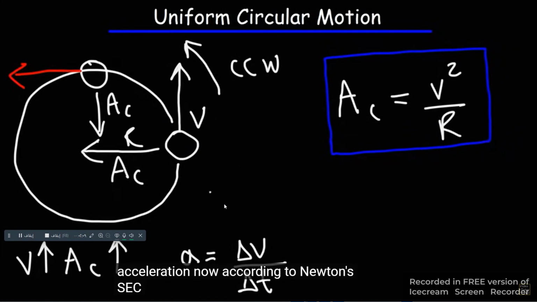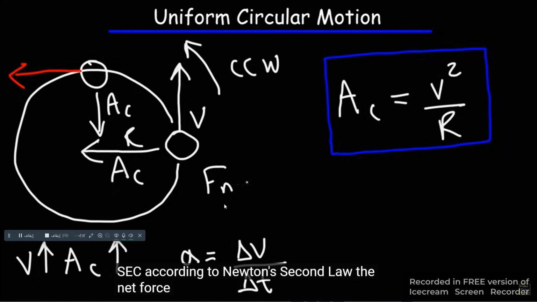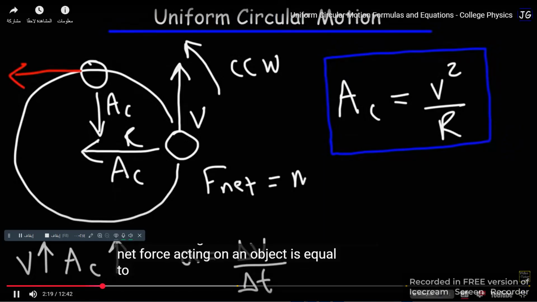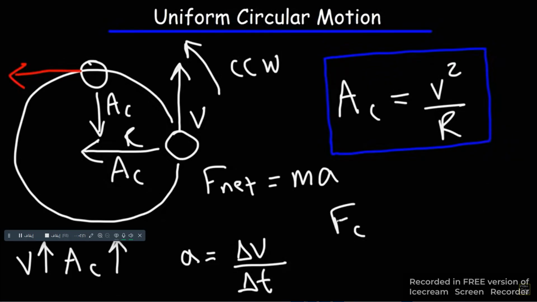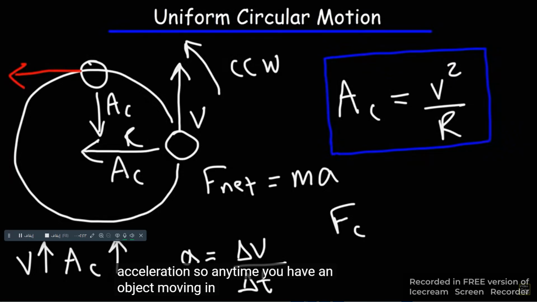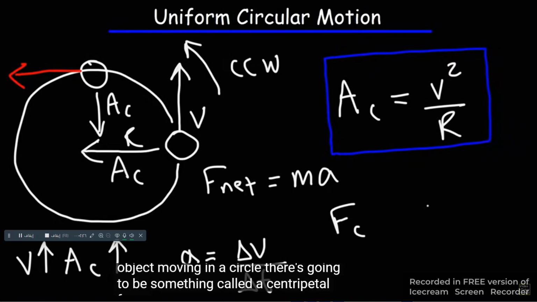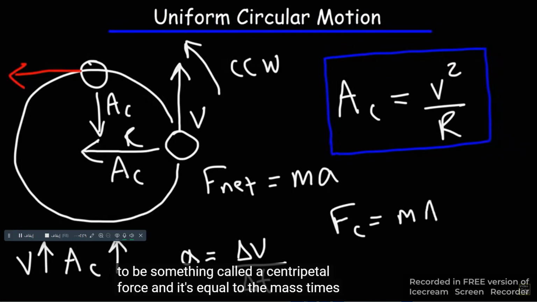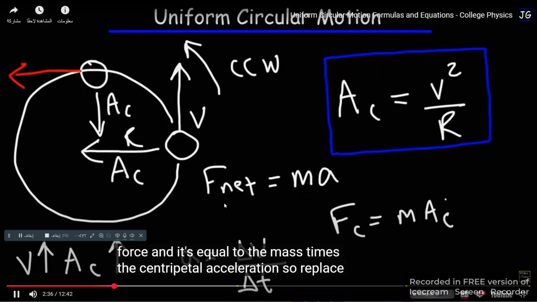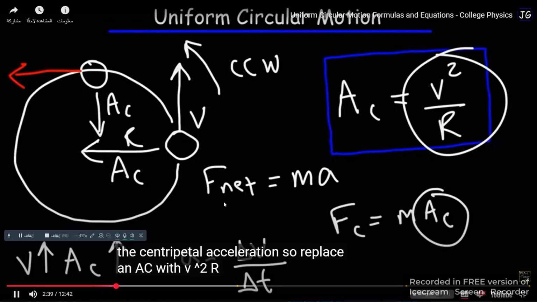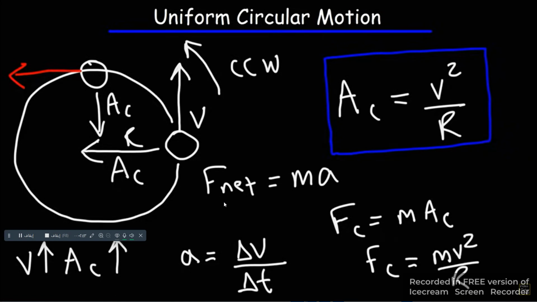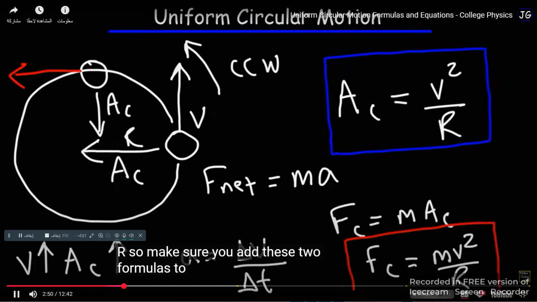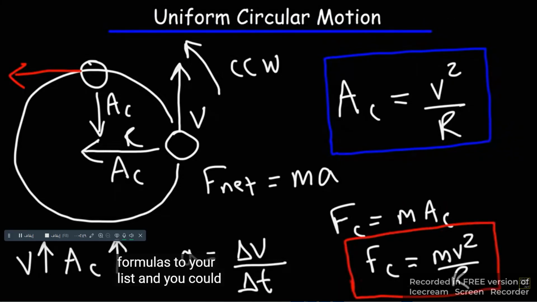Now, according to Newton's second law, the net force acting on an object is equal to the mass times the acceleration. So anytime you have an object moving in a circle, there's going to be something called a centripetal force, and it's equal to the mass times the centripetal acceleration. So replacing a_c with v squared over r, we get the formula for the centripetal force, which is mv squared over r. So make sure you add these two formulas to your list. And you could also put this one as well.